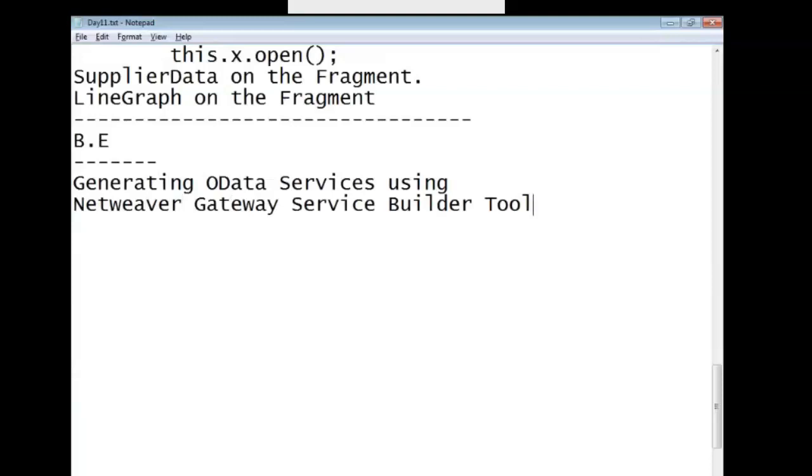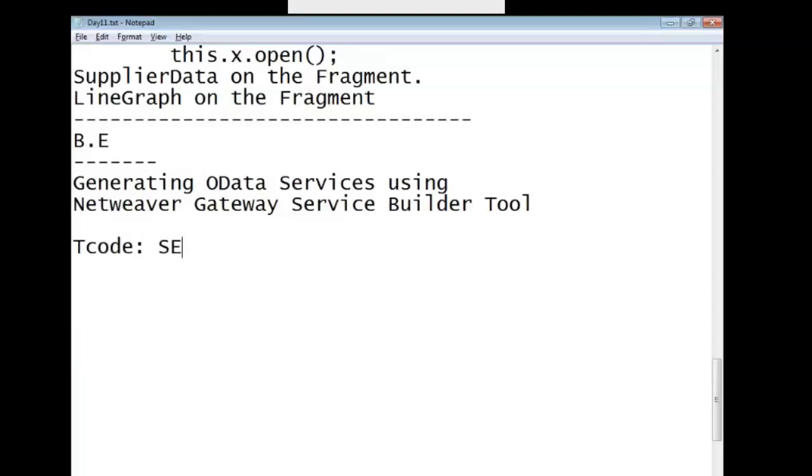So most of you might be having knowledge of this Gateway Builder tool. This is only for the startups, newbies, completely new, who do not know anything about this tool. I'm explaining in very layman terminology, not in depth. We'll have only a customized table, a simple employee table, so that everybody can understand, and only simple things: performing the CRUD operations, generating the OData services, consuming those OData services in our Web IDE, performing the CRUD operations, and placing the app on the Fiori Launchpad using Fiori Designer.